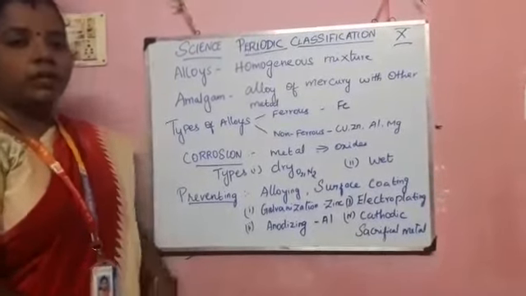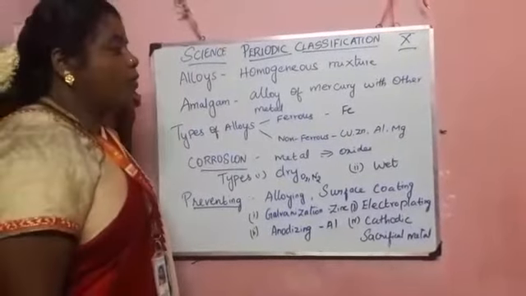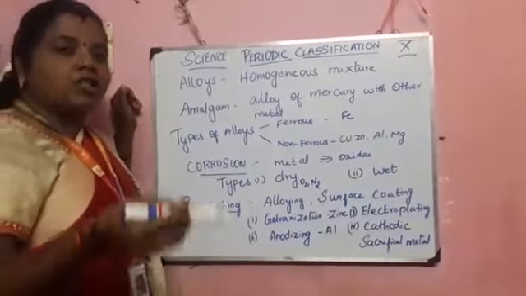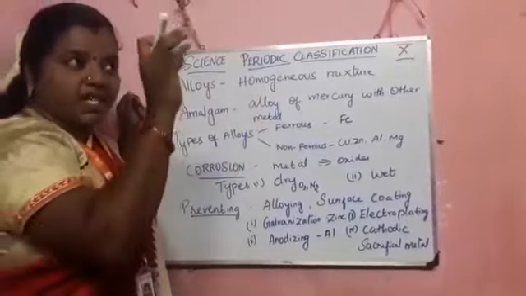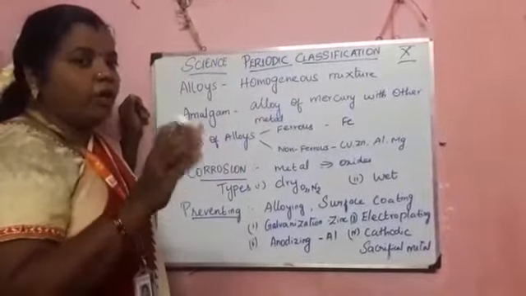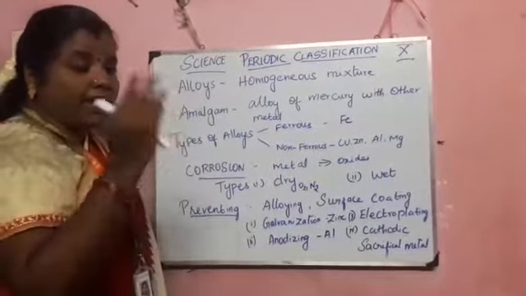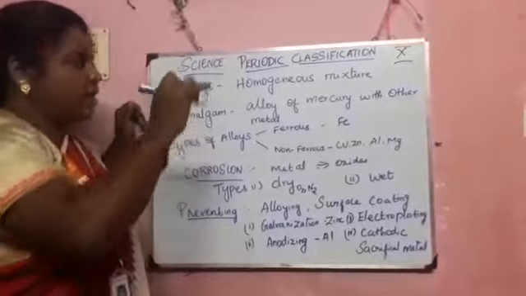In this video, we will see the term alloys. Usually an alloy is a homogeneous mixture. Homo means single phase. For example, if you add salt to water, two components are present in it, but it is seen in the same phase. That is called a homogeneous mixture. Usually in an alloy, we add two kinds of metal together, but it looks like a single phase only. That is an alloy.